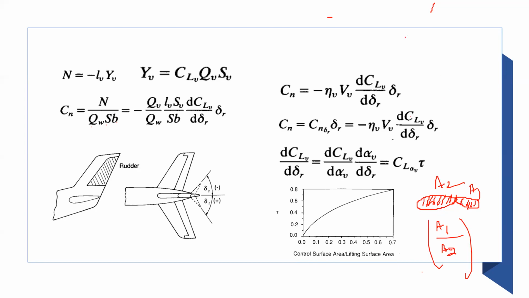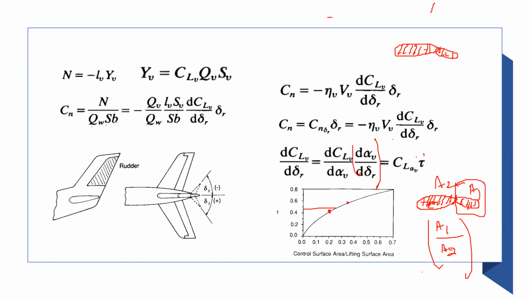When you design a vertical tail, you choose this ratio. Like your rudder area should be this much in comparison to the vertical stabilizer that you choose. So you know this from the geometry of the design, and it is approximately 70%. So the control surface is this, and this is the lifting surface. The control surface is almost 70% at max, and usually it's 20-30%. So when it is 20-30, you can just look at this graph and find out this number.